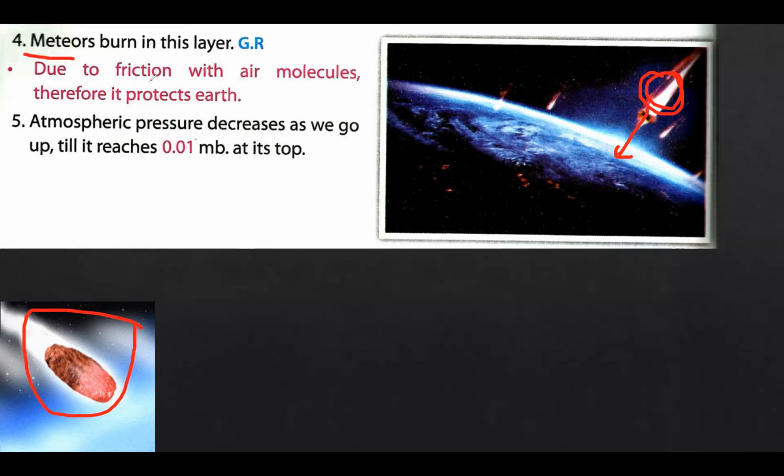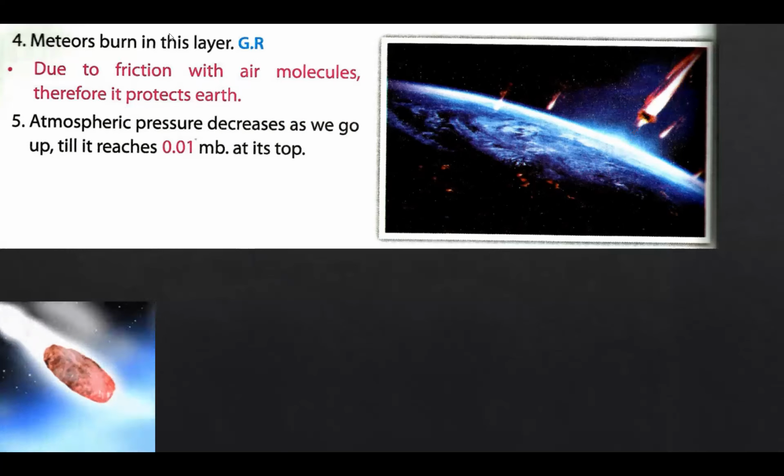Let's move to the next one, which is the atmospheric pressure. We've said that the atmospheric pressure in the troposphere keeps decreasing till we reach the top of the troposphere, which is the tropopause, where the atmospheric pressure equals 100 millibar. And as we go up in the stratosphere, the atmospheric pressure keeps decreasing till we reach the top of the stratosphere, where the pressure becomes 1 millibar.